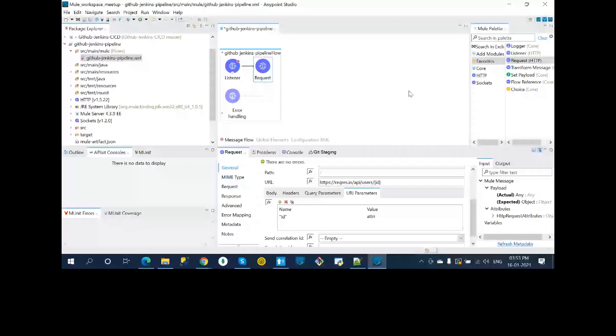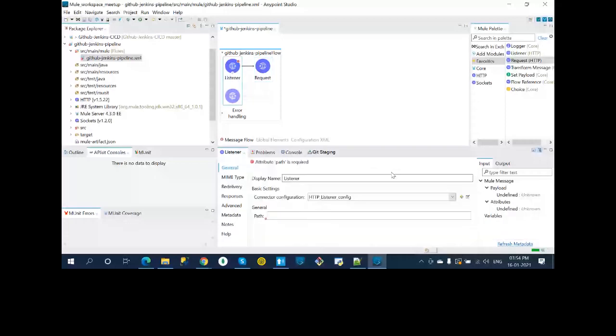Don't worry if I'm going a little fast because I wanted to cover a lot of things. Here I'm using a placeholder because I wanted to deploy this code to CloudHub. I'll be using the URI parameter, so every time I want a different user.